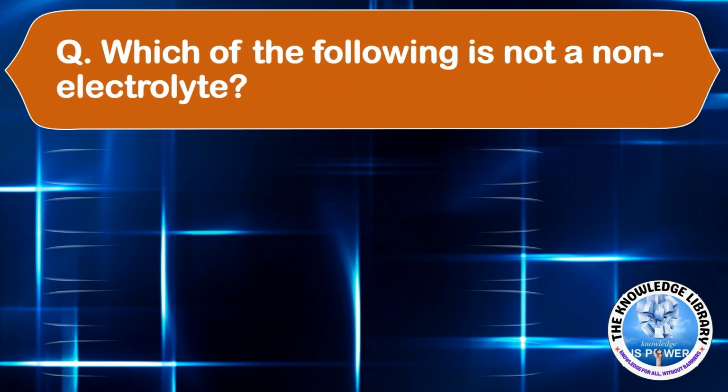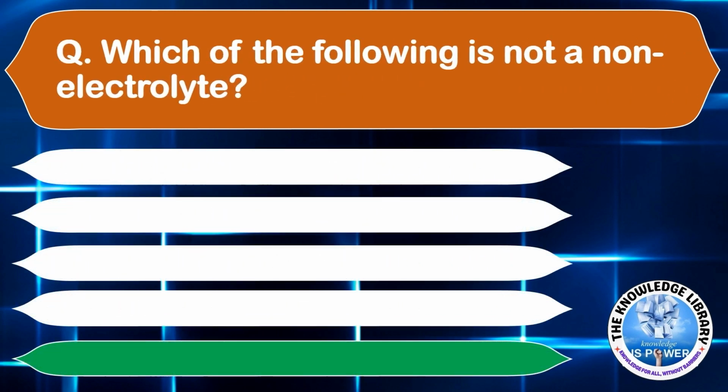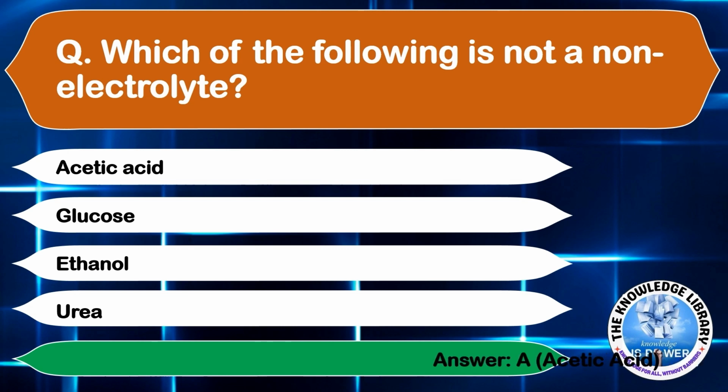Which of the following is not a non-electrolyte? Option A, acetic acid. Option B, glucose. Option C, ethanol. Or option D, urea. The correct answer is option A, acetic acid. Moving on to the next question.